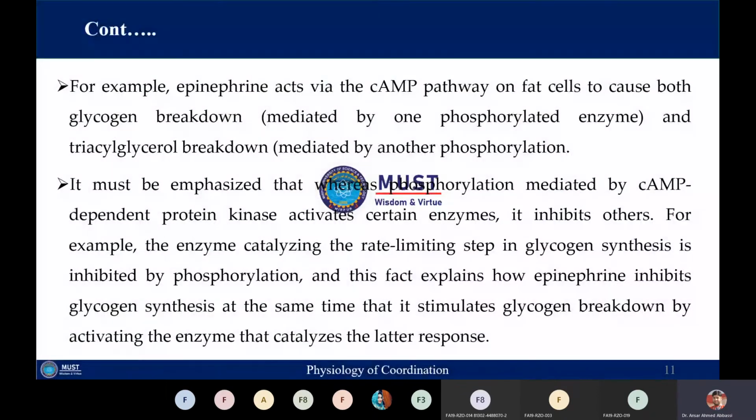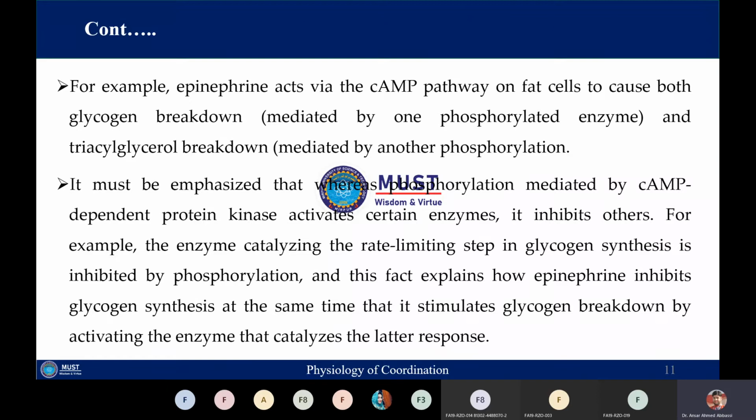So for example, if we talk about epinephrine, it will act via the cyclic AMP pathway on fat cells, and it will cause glycogen breakdown, which is also called glycogenolysis, and this will be mediated by one phosphorylated enzyme, and triacylglycerol breakdown, which is mediated by another phosphorylation.